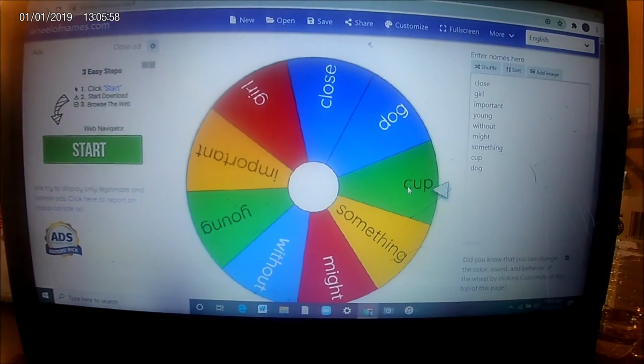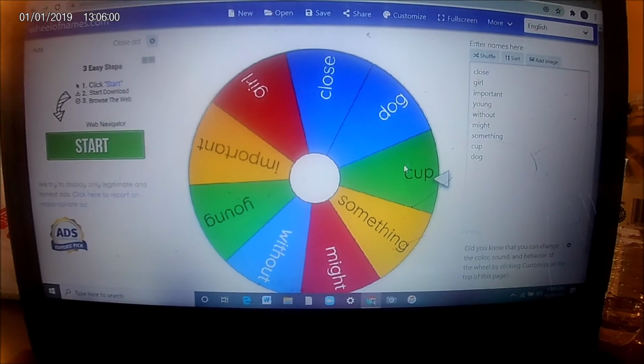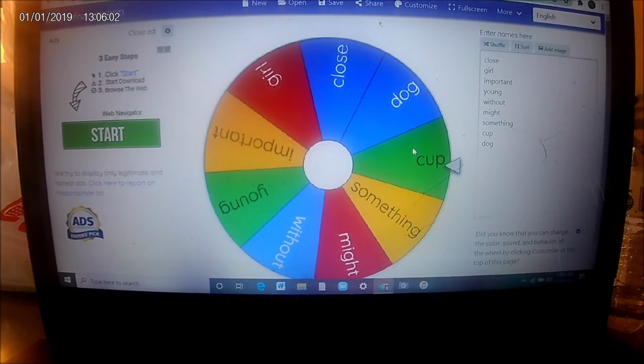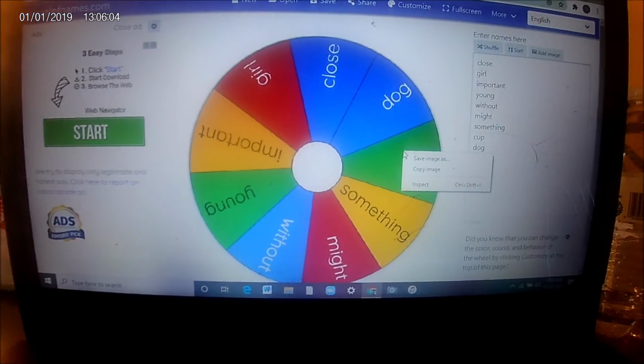Now for our redo, we got to come up with some more stuff. So let's spin the wheel.